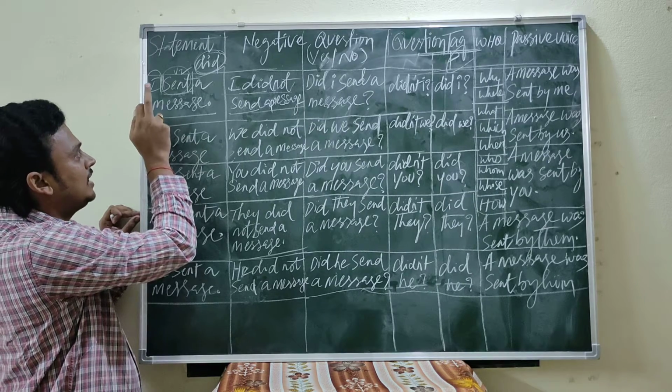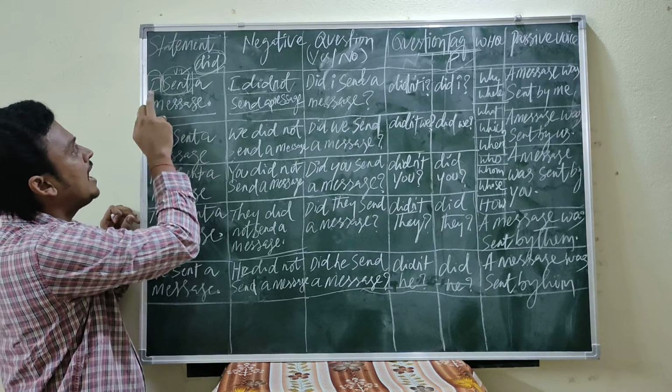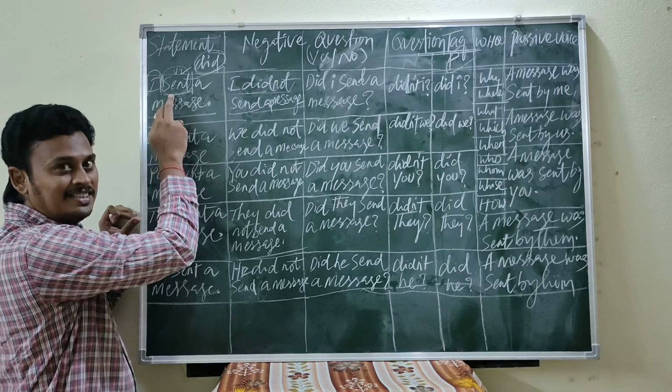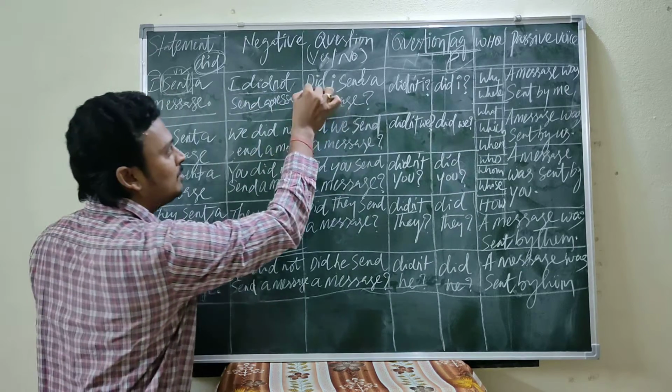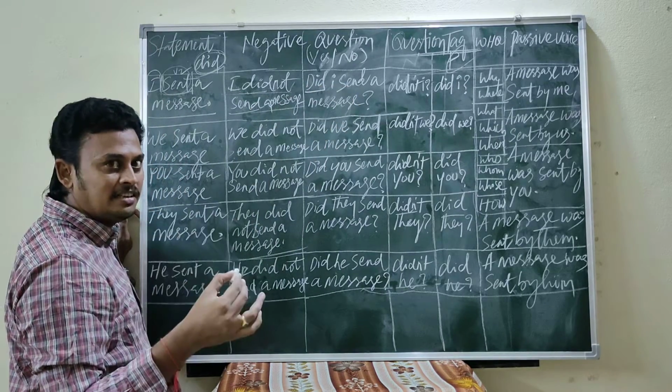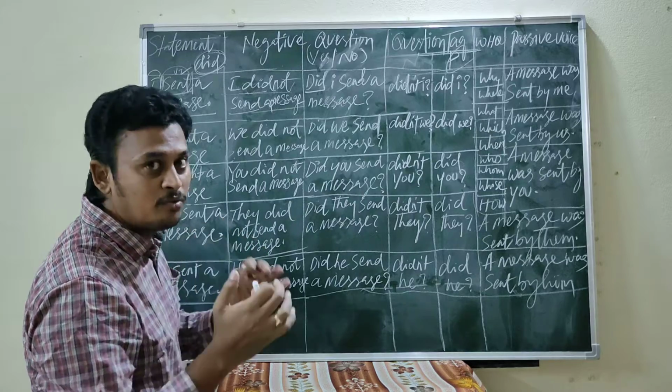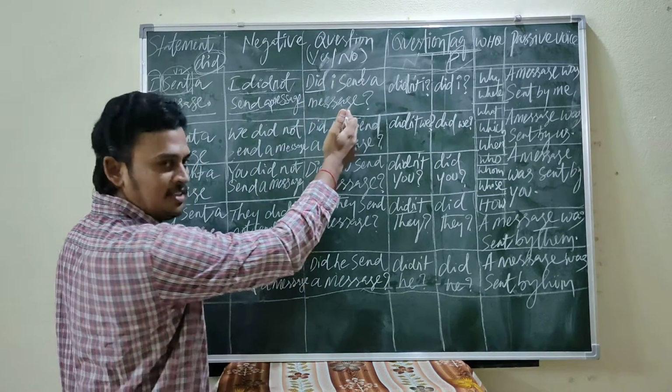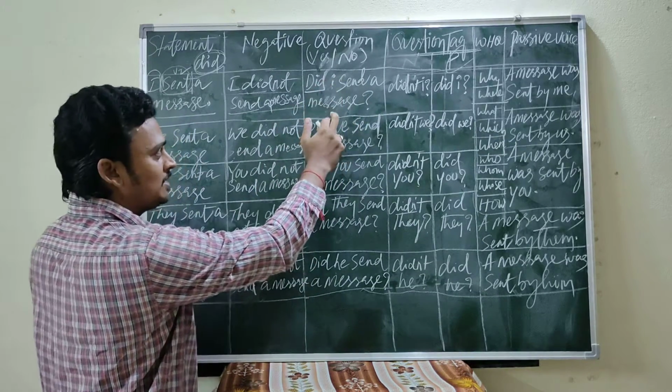Okay. So here did form is there. That's why did I send? Here don't write sent, because the verb is did. Already discussed, the following verb must be V1. Did I send a message?